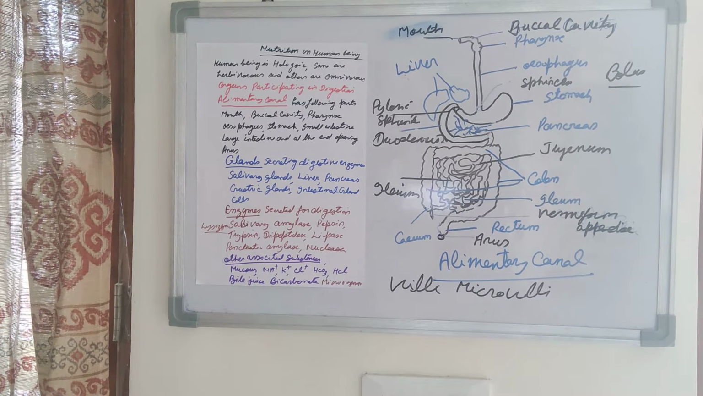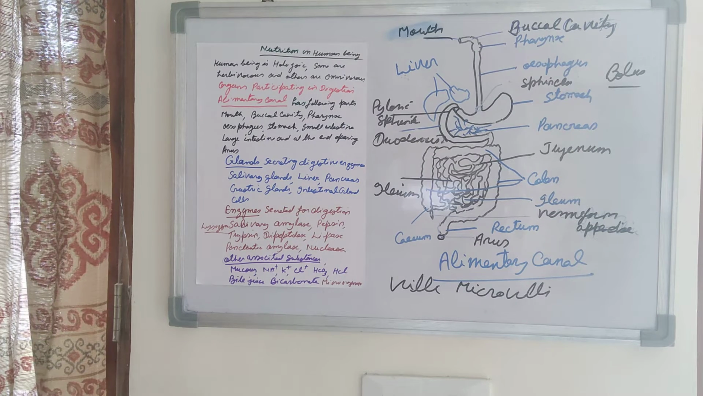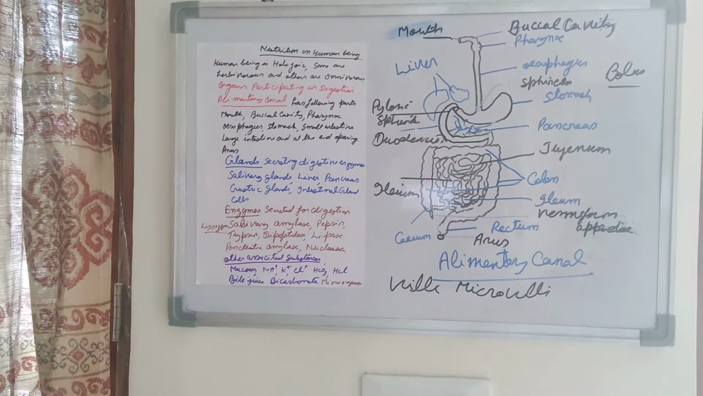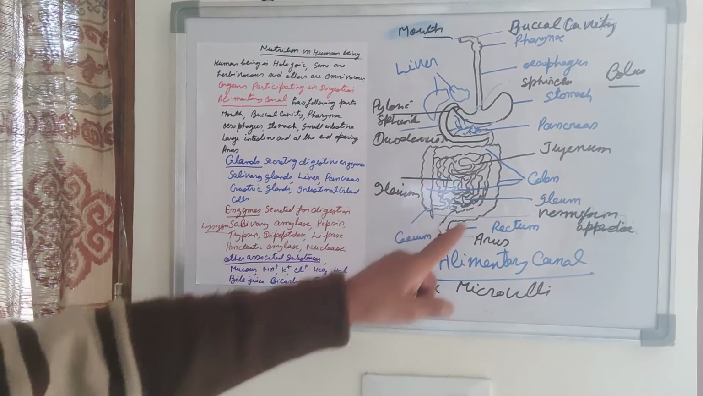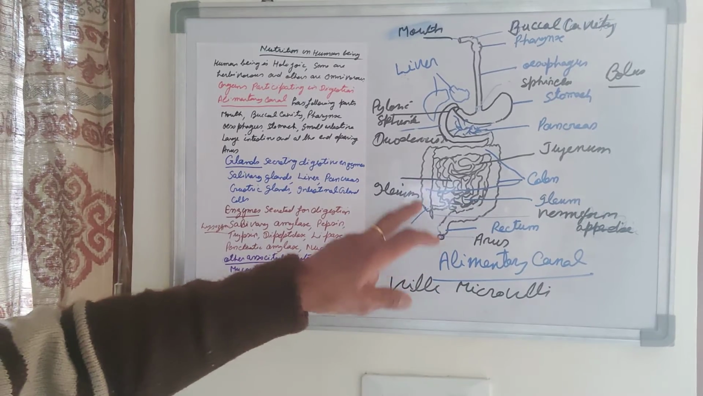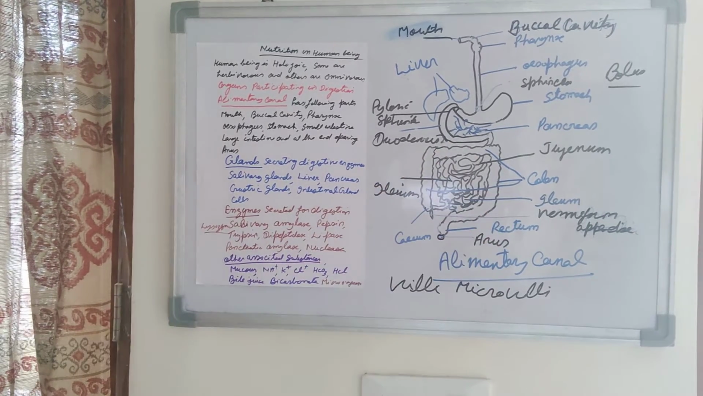The stomach leads into the small intestine. The small intestine has three parts. Duodenum, it is a C-shaped structure in which the stomach opens. Then jejunum, it is a coiled structure, and ileum, it is also a coiled structure. In the duodenum digestion occurs, and in the jejunum and ileum absorption occurs. The small intestine leads into the large intestine. The large intestine has three parts: cecum, colon, and rectum.